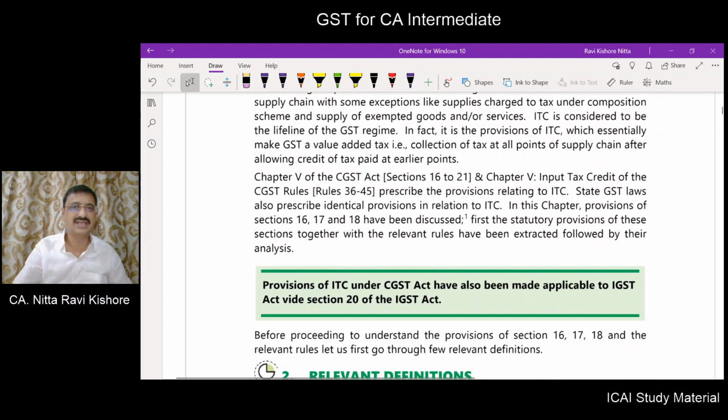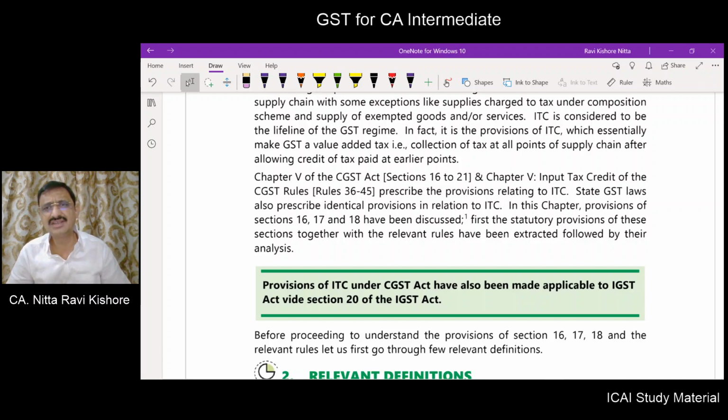Now, chapter 5 of the CGST Act, covering section 16 to section 21, and also chapter 5 on input tax credit of the CGST Rules, rule number 36 to rule number 45, prescribes the provisions relating to ITC. So in the CGST Act you have to refer to section 16 to 21, and in the CGST Rules you have to refer to rule number 36 to rule number 45.